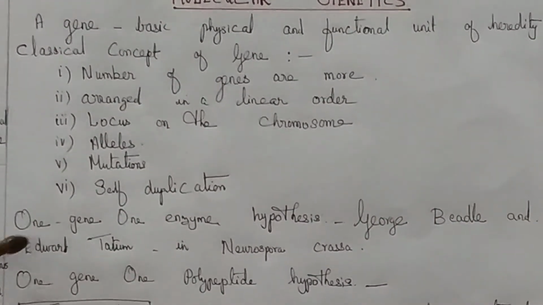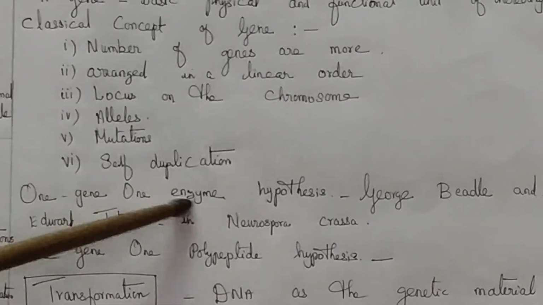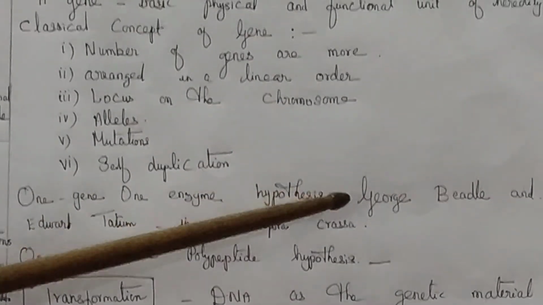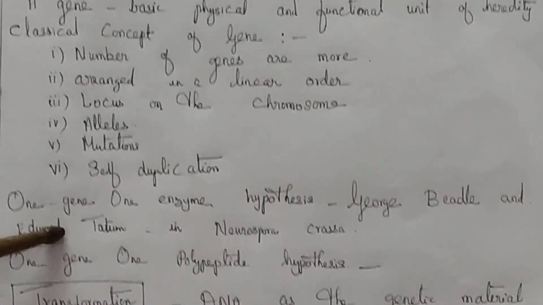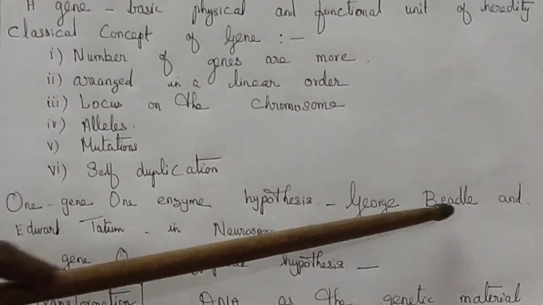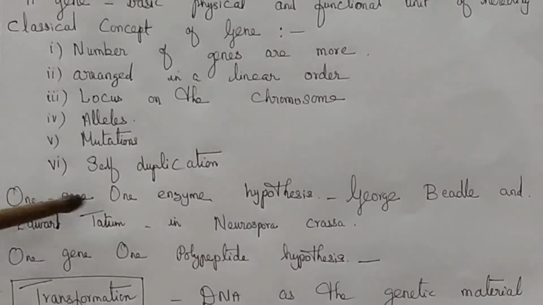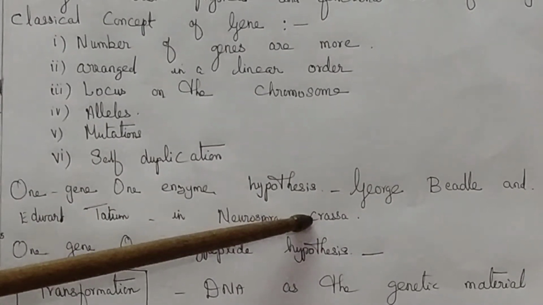Next, there are 2 hypotheses. One is the one gene, one enzyme hypothesis. This was given by George Beadle and Edward Tatum, who studied this hypothesis in Neurospora crassa.